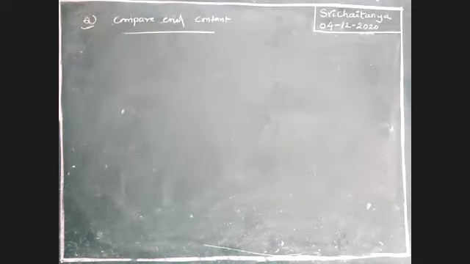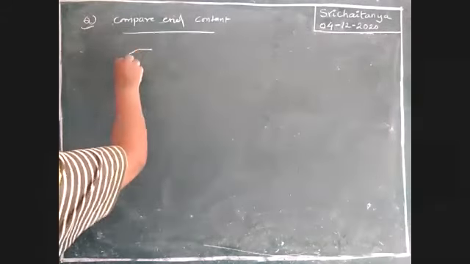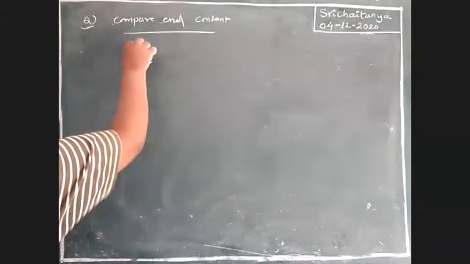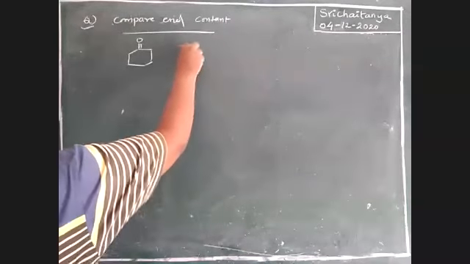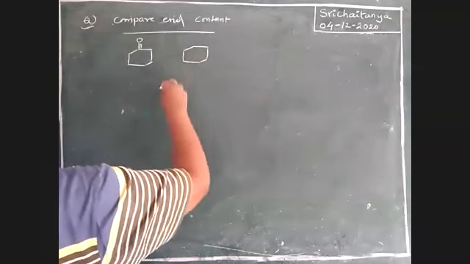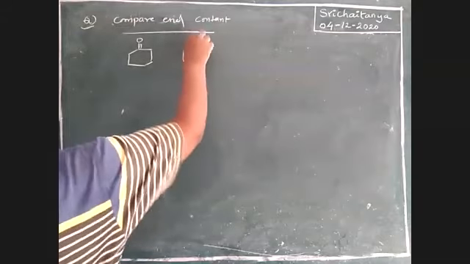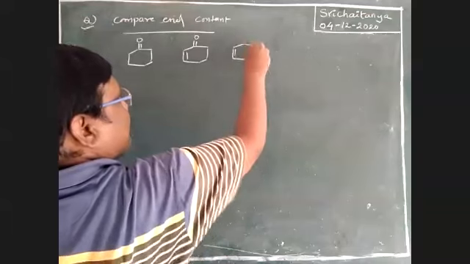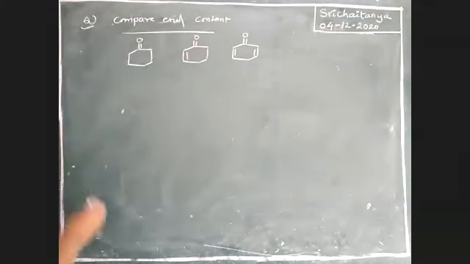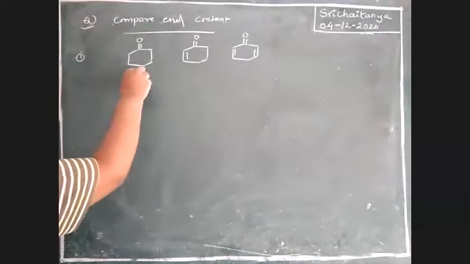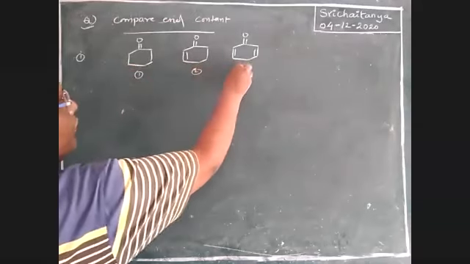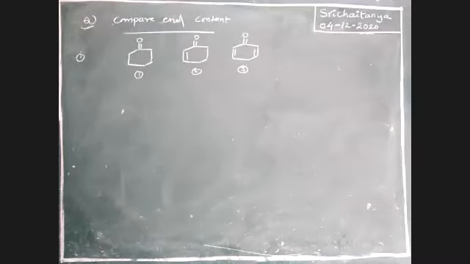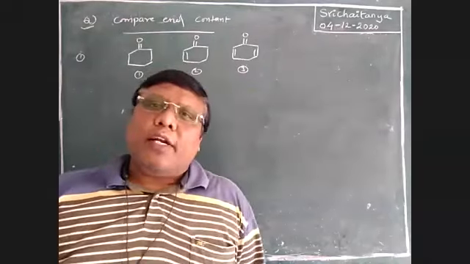Where enol is more, where enol is less. See here, boys, I am giving one, two, three. Compare among these, which one is more, which one is less in enol content. Where is more enol content possible among 1, 2, 3?